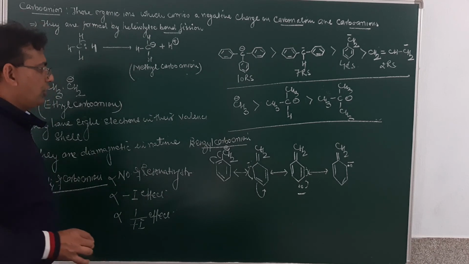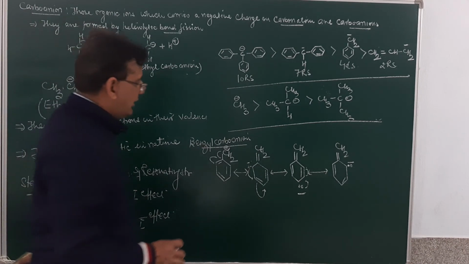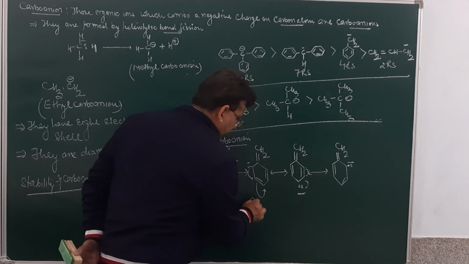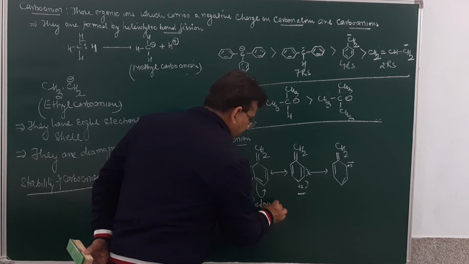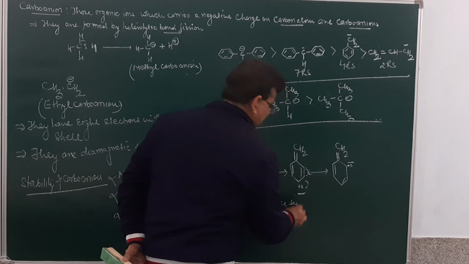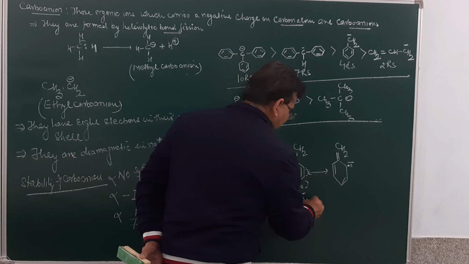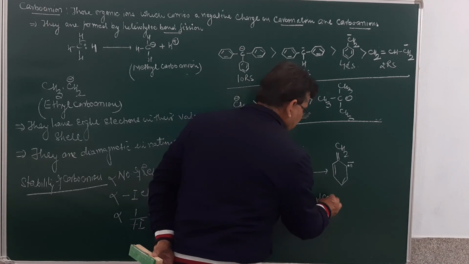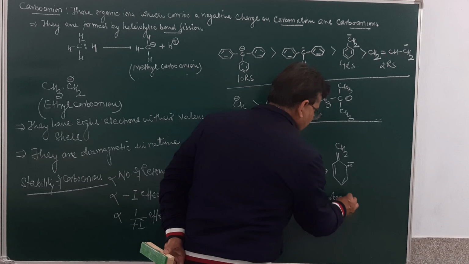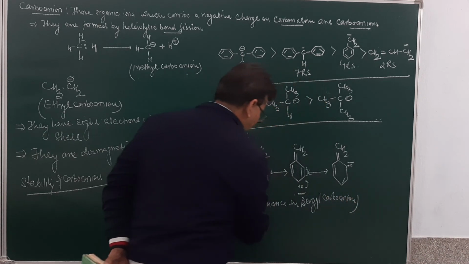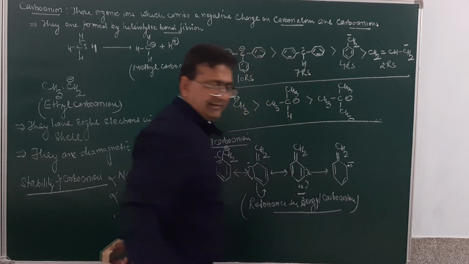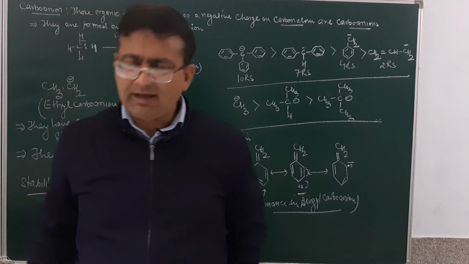So this is how we go for the stability of a carbanion. So this is the resonance in benzyl carbanion.